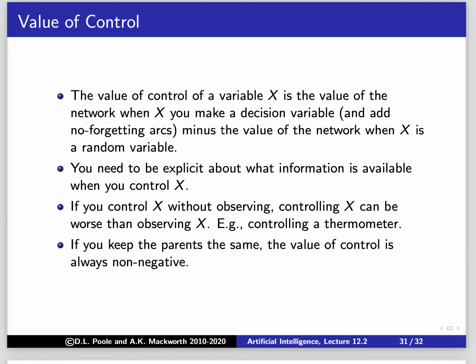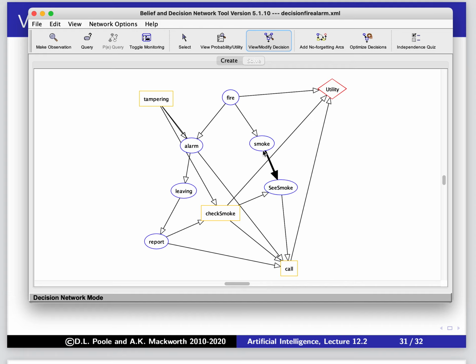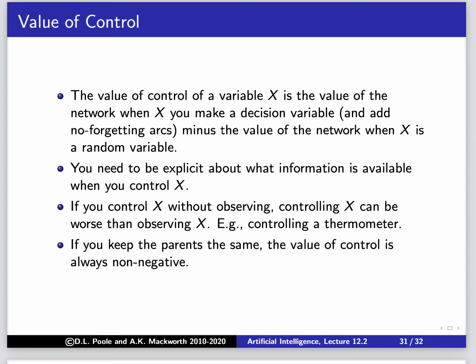Okay. If you keep the parents the same, the value of control is always non-negative. It's always better to control something if we can do that. But with the previous example we were playing with before, with C smoke, we said we can make it a perfect sensor. Because we can control it depending on smoke, we can make it a perfect sensor. Okay, so that's the value of control and the value of information. They're both valuable to us, and we can use the tools we have now in order to compute them. Okay, let's stop there. Thank you.